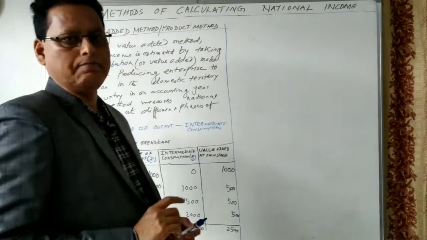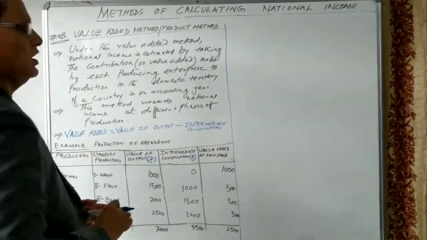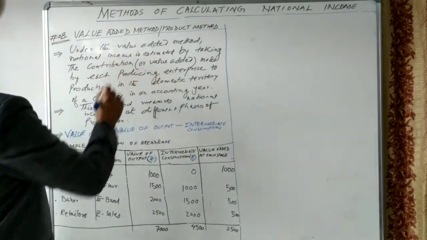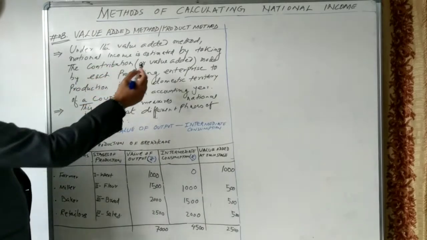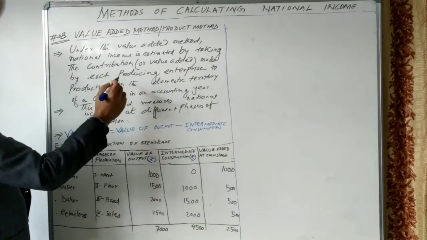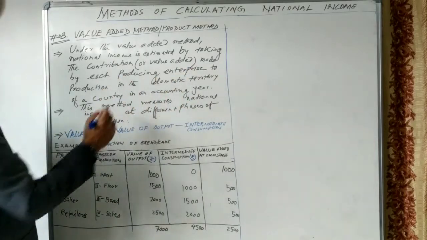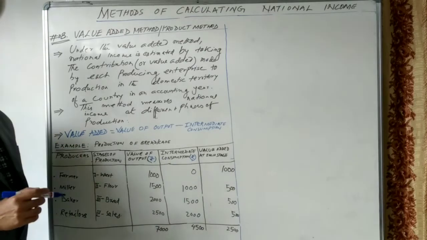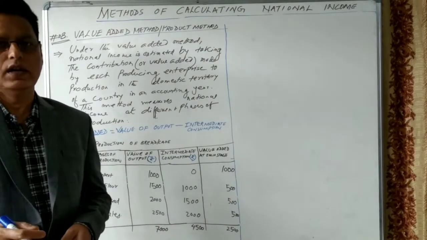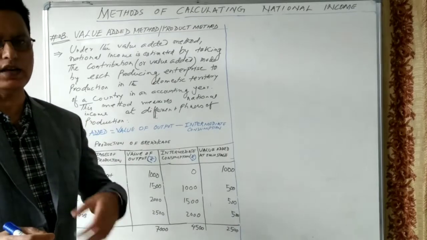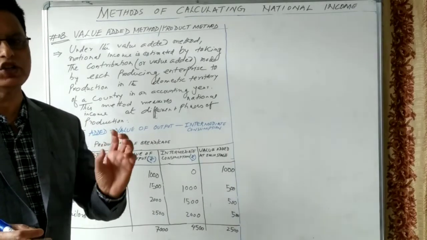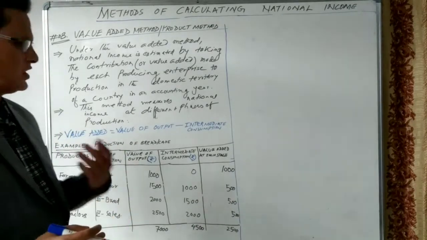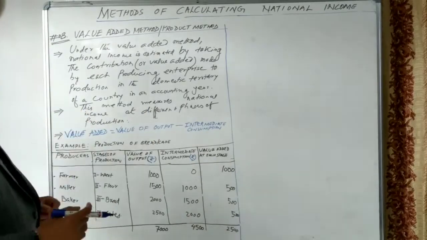Let us see this value added method. This is the first method for the calculation of national income. Under the value added method, national income is estimated by taking the contribution or value added made by each producing enterprise to the production in the domestic territory of a country in an accounting year. At each stage, producers make a certain contribution, and those contributions are taken into consideration, and that gives us the value of national income.